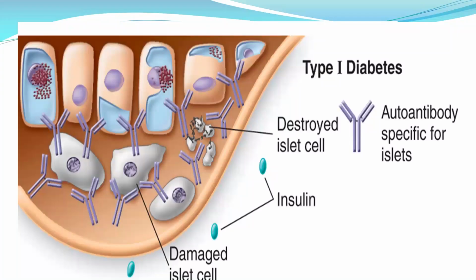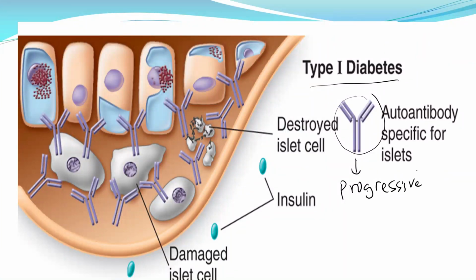This is type 1 diabetes. What is actually happening? Remember, the beta cells in the pancreas produce insulin. In type 1 diabetes patients, IgG is destroying the beta cells, and the destruction is progressive.